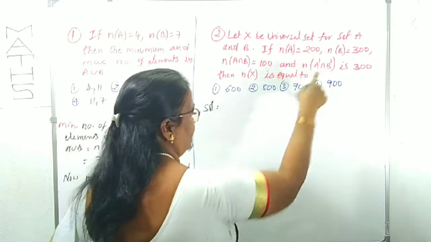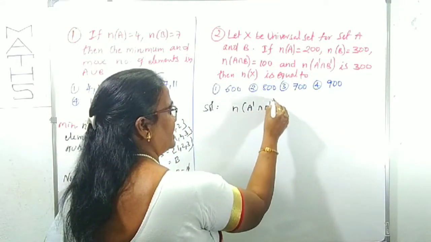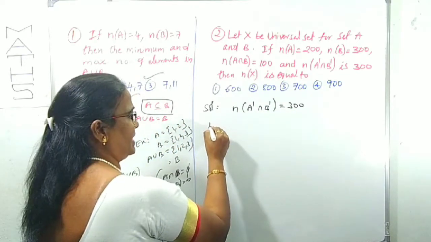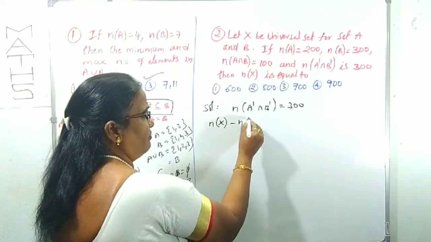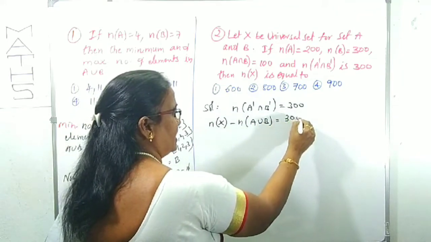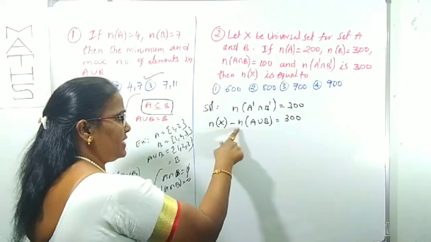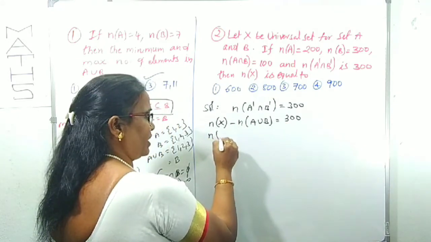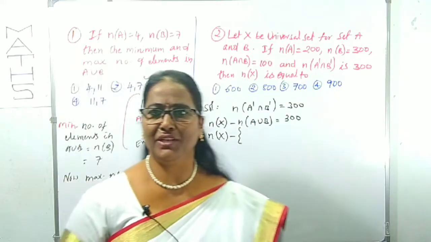First of all, since n of A complement intersection B complement is given as 300, what tip have I given? n of U I have given there, but here you use n of X minus n of A union B. In the case of complement intersection, you have to use union. n of X minus n of A union B is given as 300, indirectly. n of X we want, minus n of A union B. n of A union B we can find?